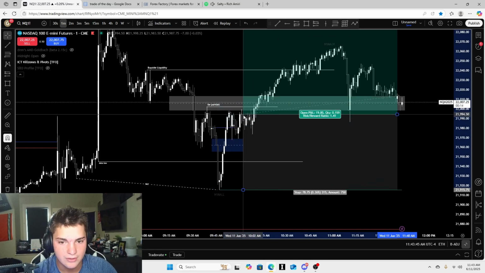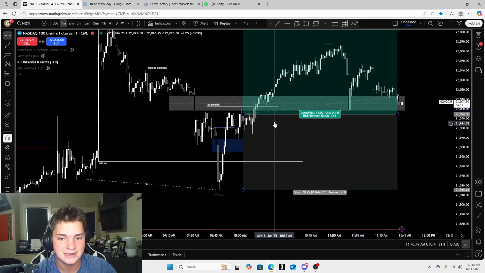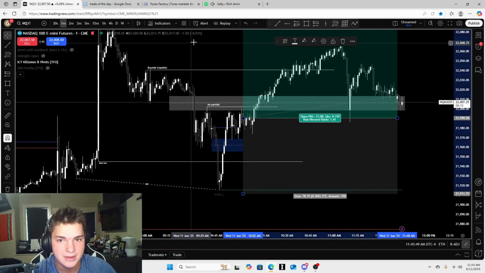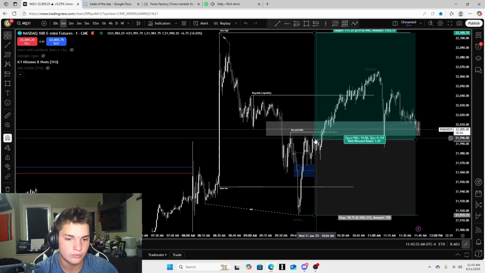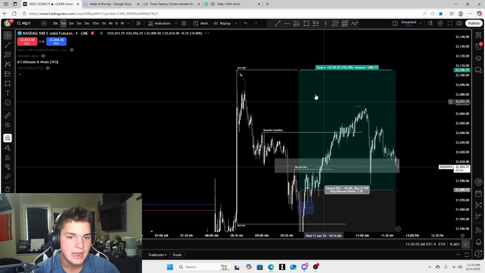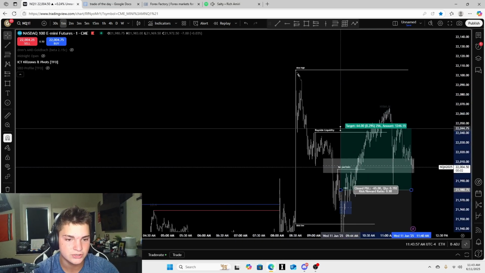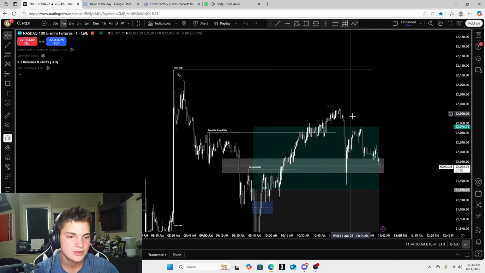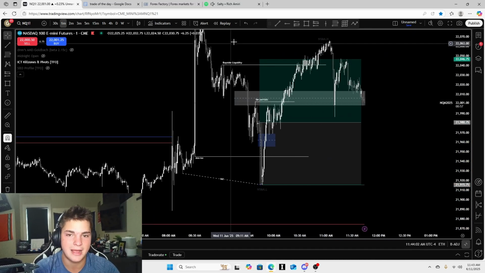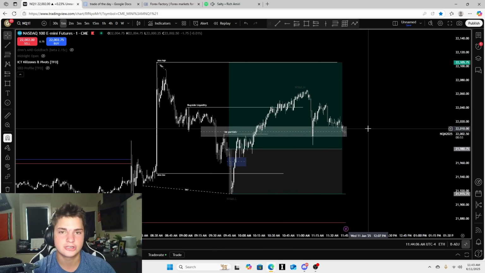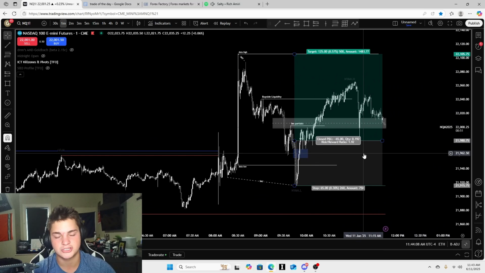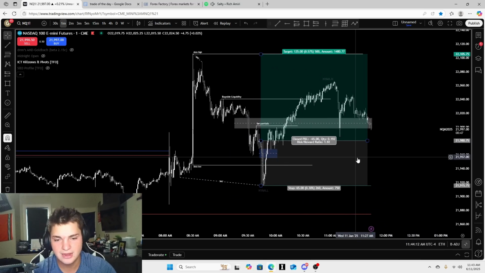So what happened was, I got in right here, and then price had taken out this high and then immediately stopped me out at break even, and then we ran. If I would have gotten in right here, I would have passed around like right here. So I would have made like 1200 right here, and I would have passed. But yeah, that is my trade for the day. Not a good trade. I mean, it was a very good trade, but I'm just super mad that I was logged into paper trading instead of TradingView or Trade Day.